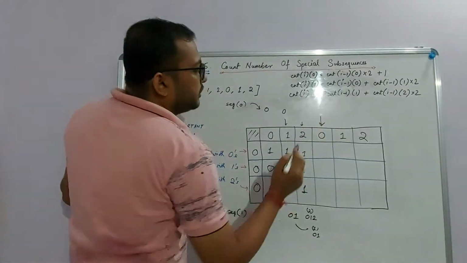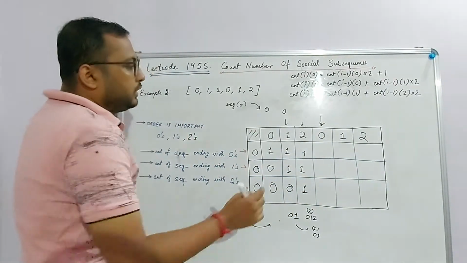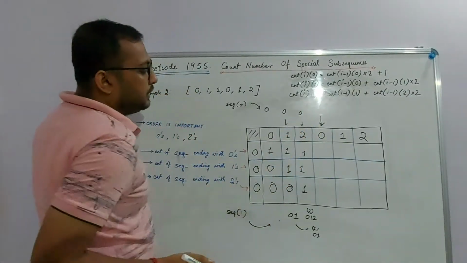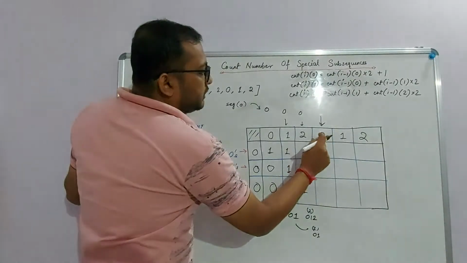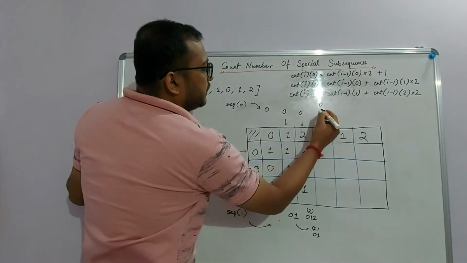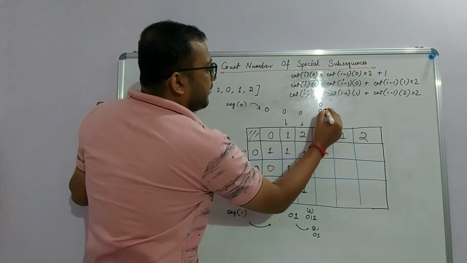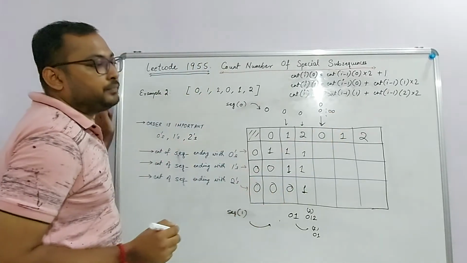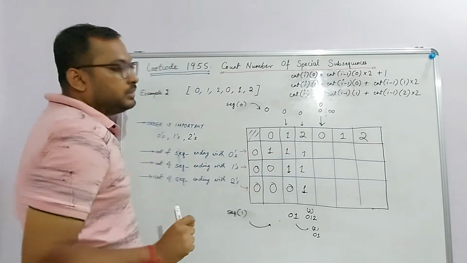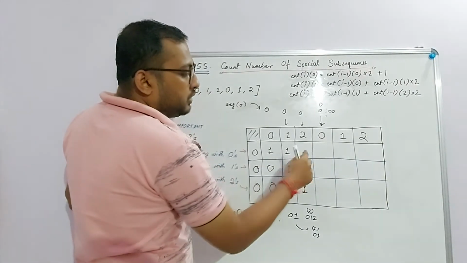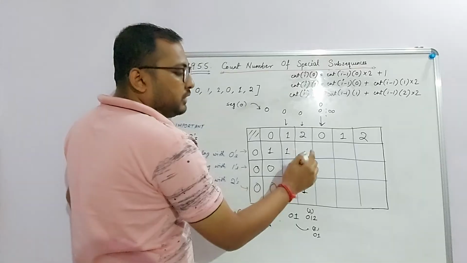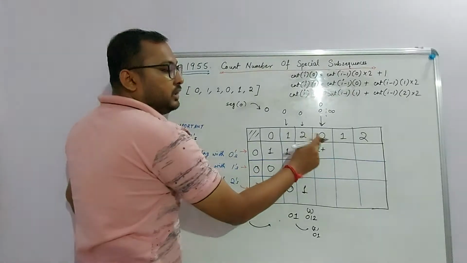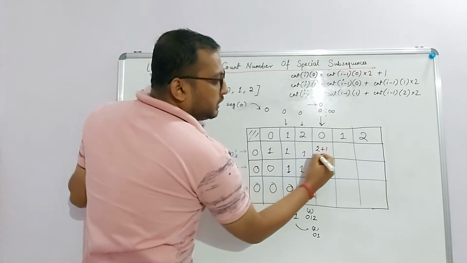Now when I get this particular 0, how many sequences do I have that are ending with this particular 0? As you already know, we already had a sequence that was ending with 0 here. Now either I take this 0, so I have this particular 0, then this previous 0, and for all these sequences I can append this 0 at the end, so I get 0, 0. So these three are the sequences that I get here. That means simply this value gets doubled, because I can simply append a 0 at the end, or I can use all these values as well. So that means this is 1 into 2, 2, plus I can take this single 0. So plus 1, that is this value becomes 3.